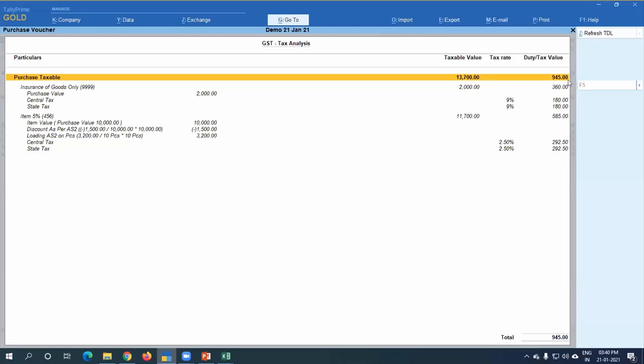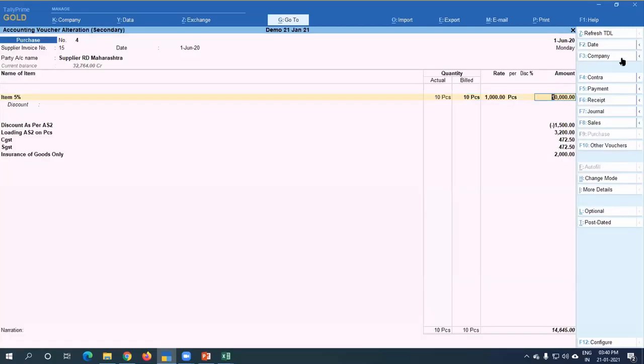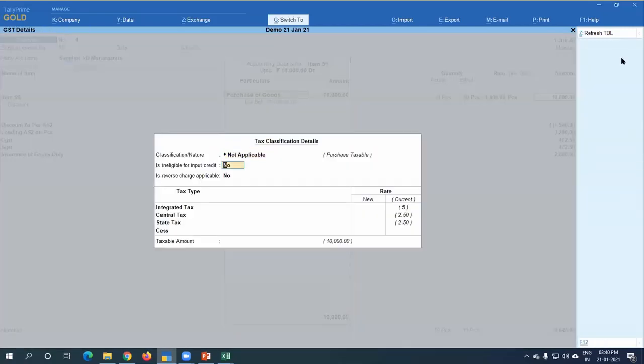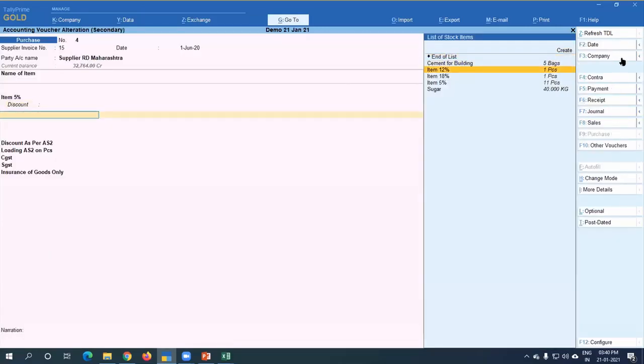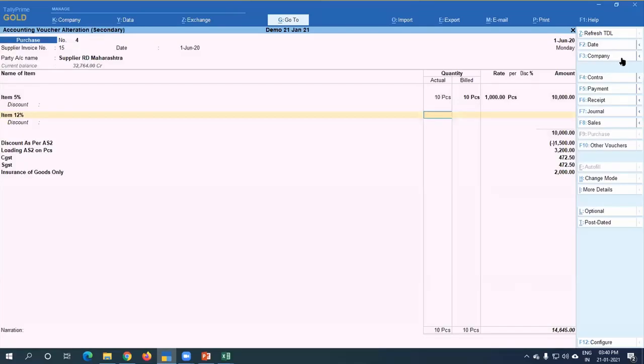Okay, suppose I have one more item here. I have taken item 12 and 5 quantities with 2,000, no problem. I can take some other amount here, 1,200.